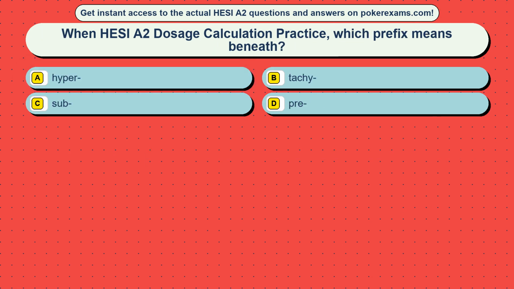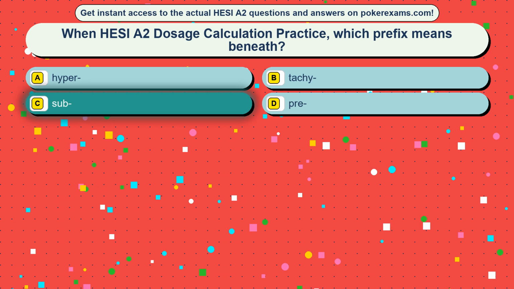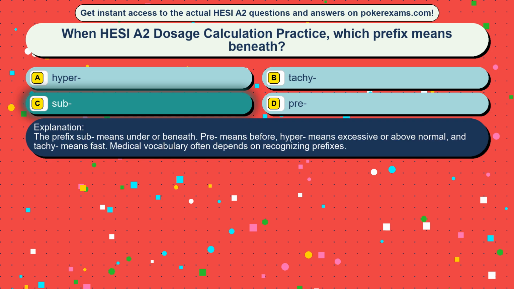Question 19. When HESI A2 dosage calculation practice, which prefix means beneath? Option A, hyper. Option B, tachy. Option C, sub. Option D, pre. The correct answer is option C, sub. The prefix sub means under or beneath, pre means before, hyper means excessive or above normal, and tachy means fast. Medical vocabulary often depends on recognizing prefixes.